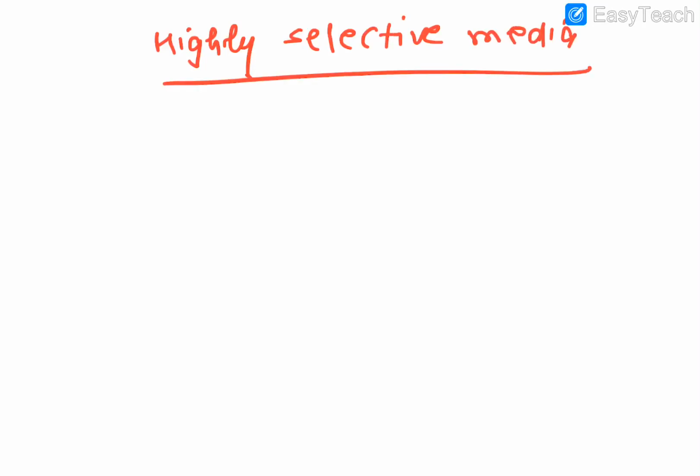Okay, if somebody asks you about the highly selective media, they are specific, one by one, for the various organisms, like TCBS, that is thiosulfate citrate bile salt sucrose. It is used for Vibrio cholerae.